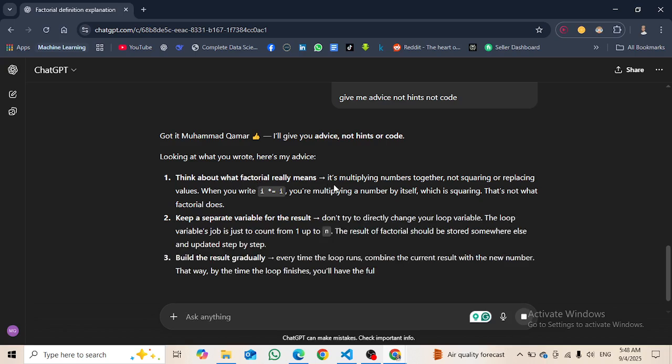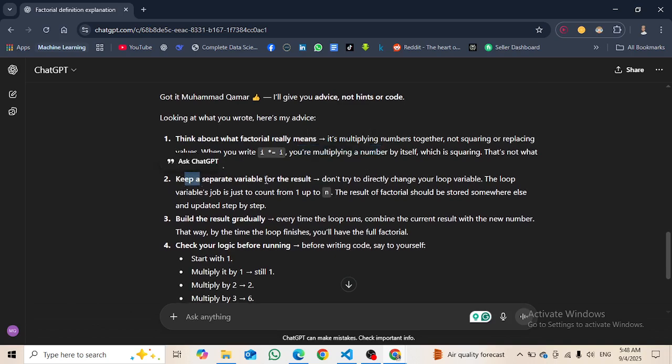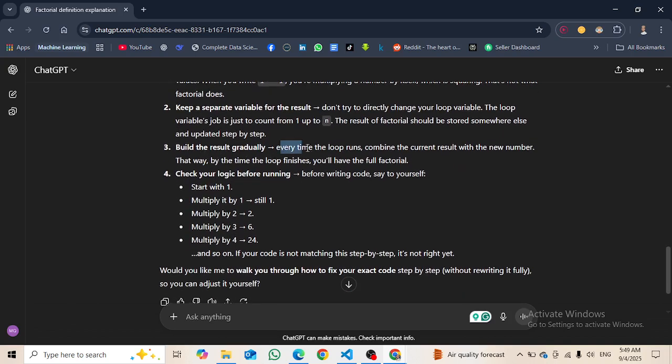Think about what a factorial really means. It multiplies numbers together, not squaring or replacing values, right? When you write multiply like this, you are multiplying a number by itself, which is squaring. That's not what factorial does. Keep a separate variable for the result. Don't try to directly change your loop variable. The loop variable's job is just to count from 1 to n. The factorial result should be stored somewhere else and updated step by step. Build the result gradually. Every time the loop runs, combine the current result into a new number.